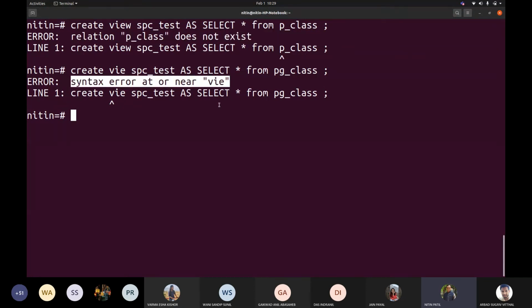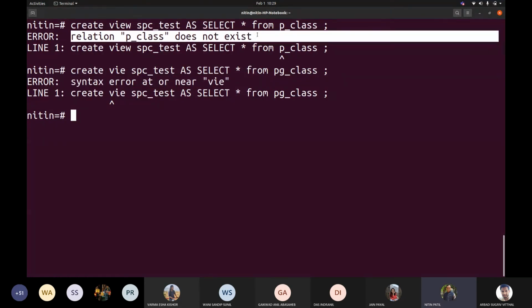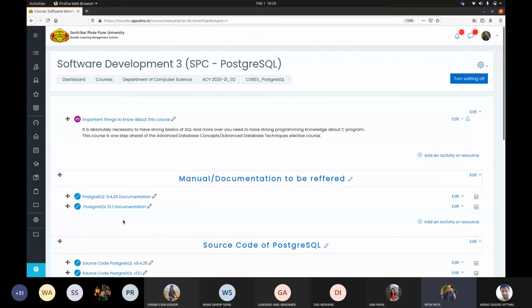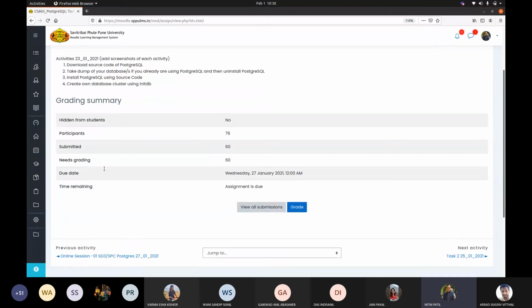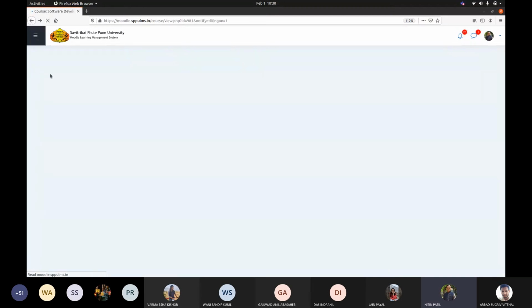Now your task number 4 is where exactly the syntax errors are defined, and where exactly these different kinds of error other than syntax error are defined. Correct. So like I assume, if I go to the submissions that were done by few of you for this task, I could see only 60 of you submitted it, and then I asked you to work with this, create your cluster and so on.